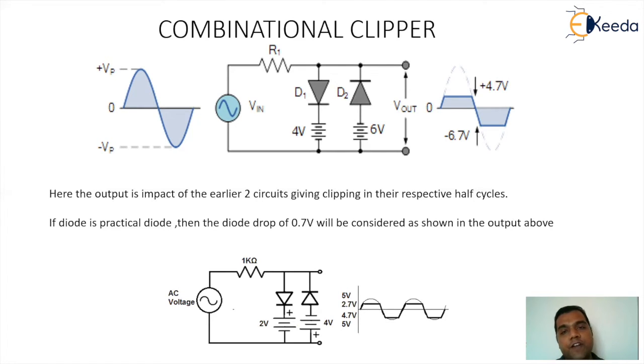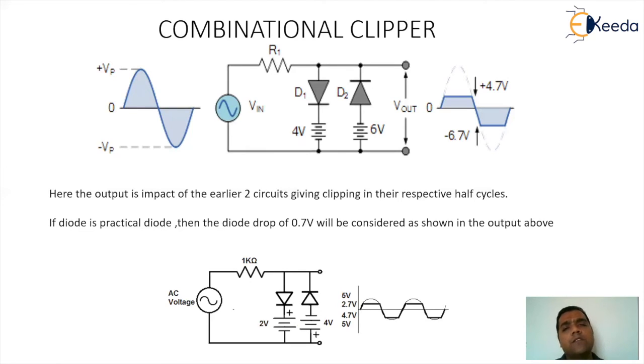During the positive half cycle, diode D1 will turn on only when the voltage crosses 4.7, whereas for the negative half cycle, diode D2 will turn on only when the input crosses minus 6.7. That's the main reason the voltage control points correspond to plus 4.7 and minus 6.7.